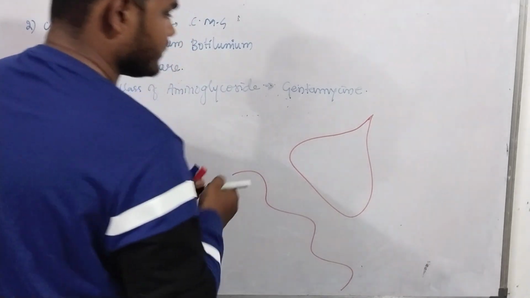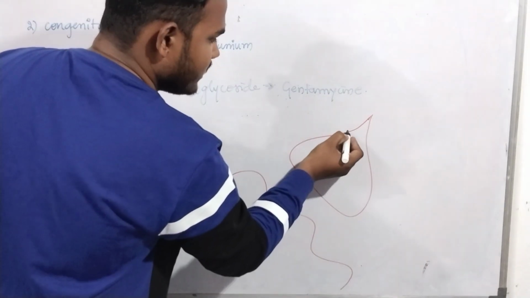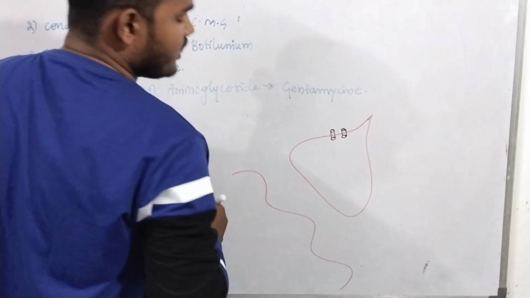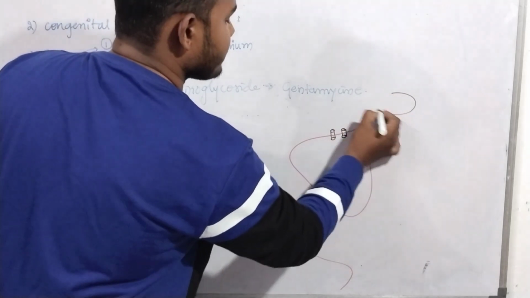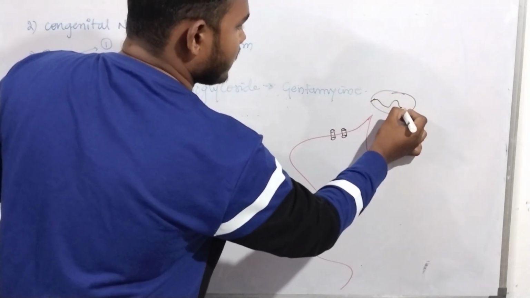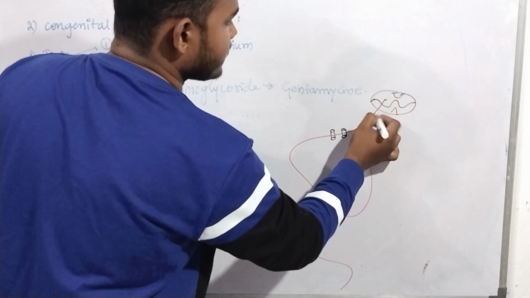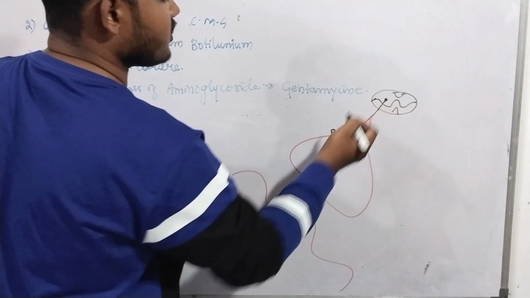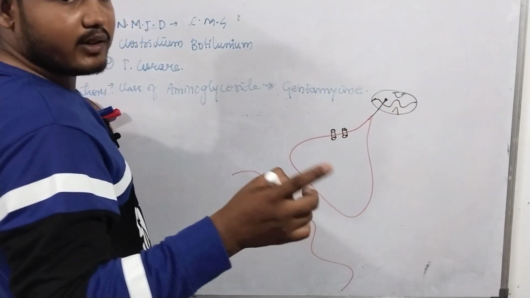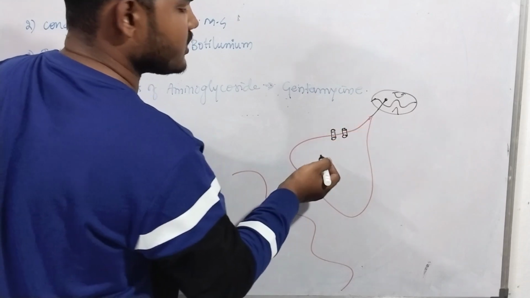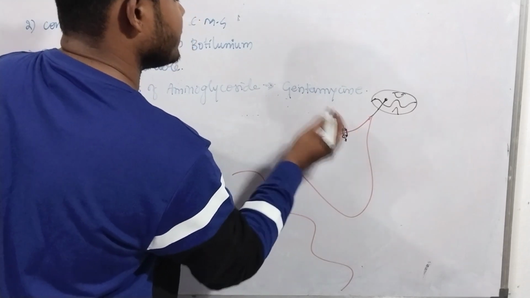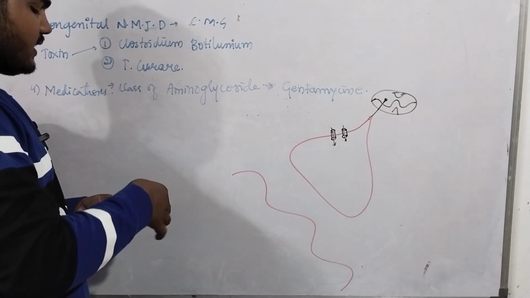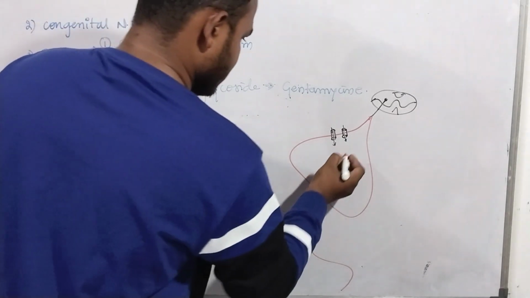See here, these are the sodium pump and the sodium channel. When there is a depolarization, suppose here is our vertebral column, and these are the motor neurons. Motor neuron depolarization means the signal comes to the motor neuron through the nerve. Whenever depolarization occurs, there is a sodium influx in this neuron. Now, when there is a sodium influx, the acetylcholine comes into the